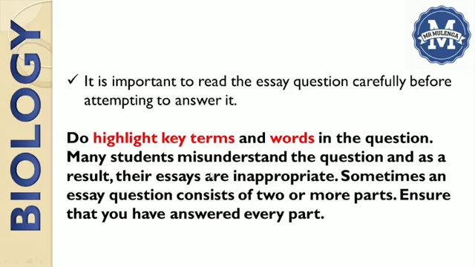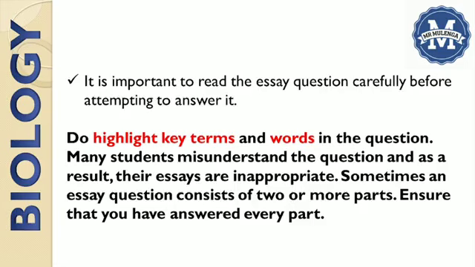What does this mean? Sometimes they can ask you a question to say, describe how energy is produced in plants and state the advantages and disadvantages of this energy. Now, when you look at this question, there are 2 parts here. First, to describe how energy is being produced in plants.